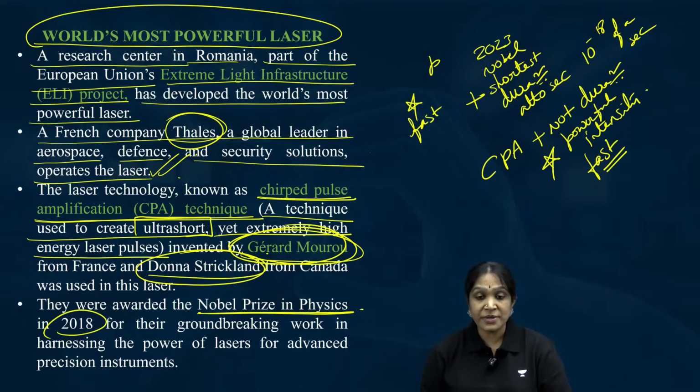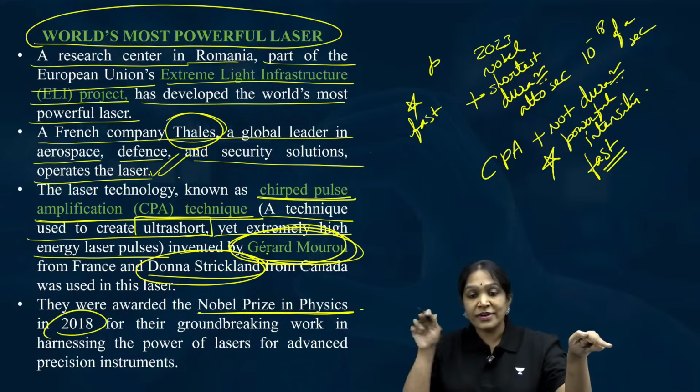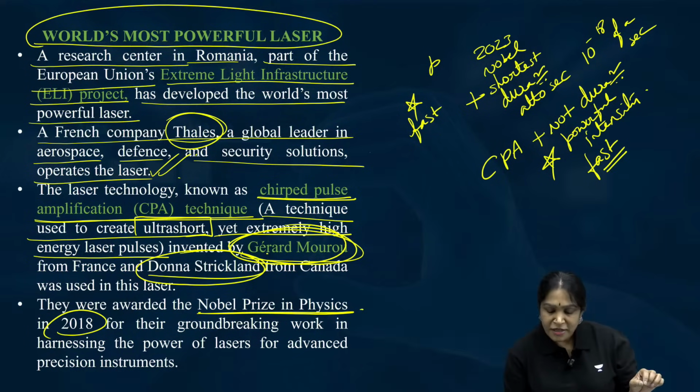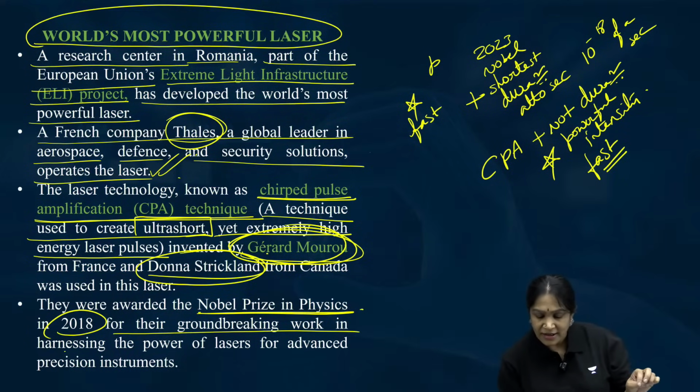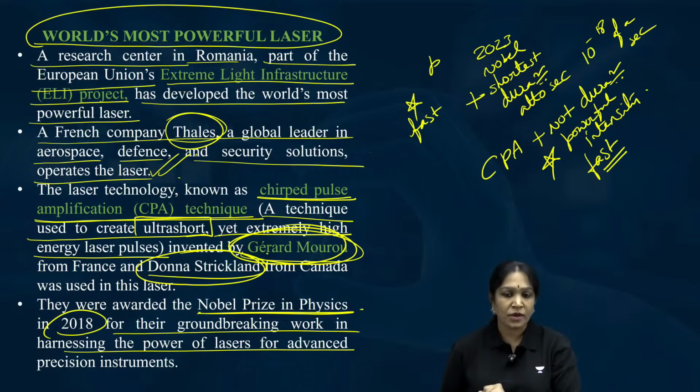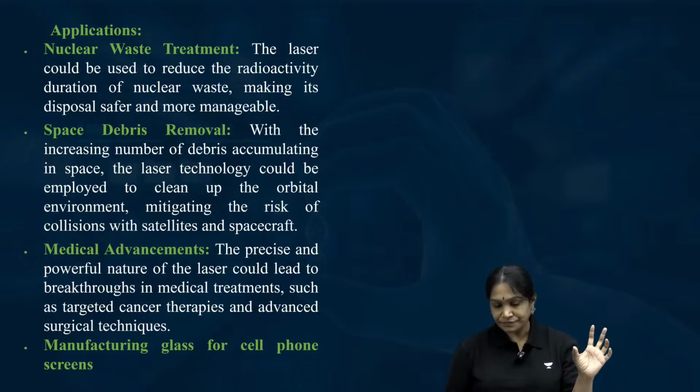So this is the difference: the 2018 Nobel Prize was for the powerful technique, and the 2023 Nobel Prize was for the fastest pulse. Is it clear? It was for their groundbreaking work in harnessing the power of laser for advanced precision instruments. This is about this most powerful laser.